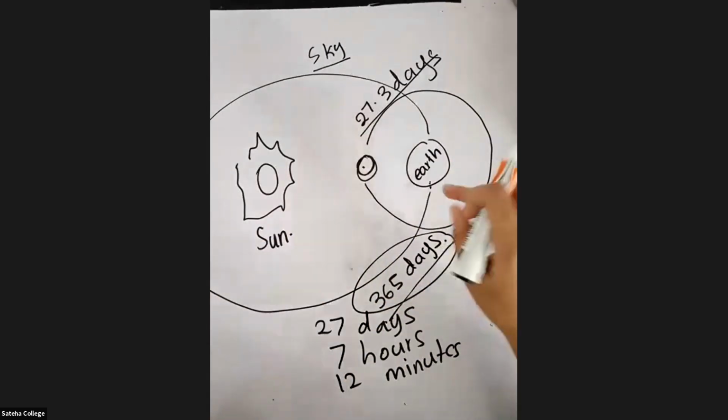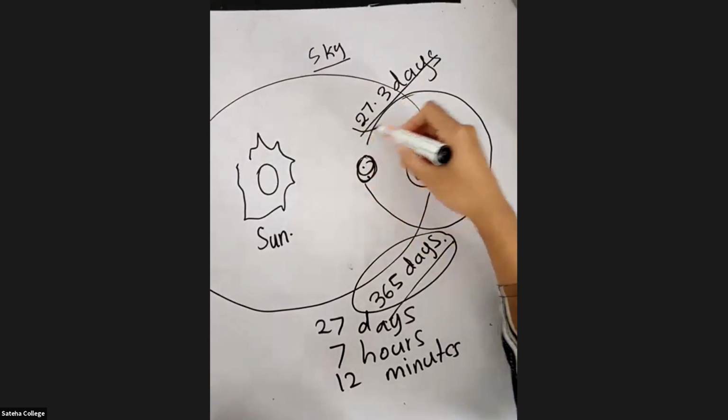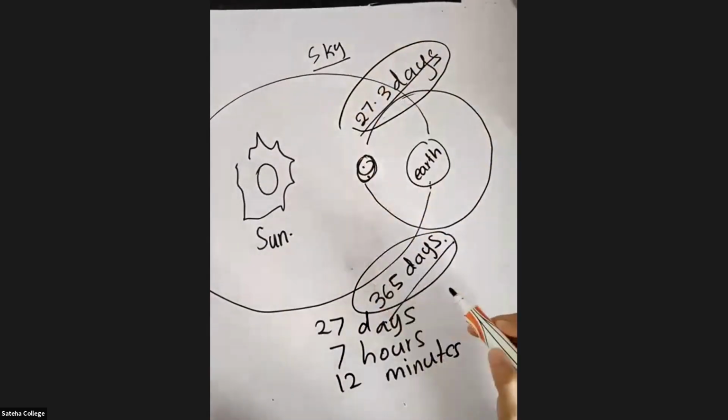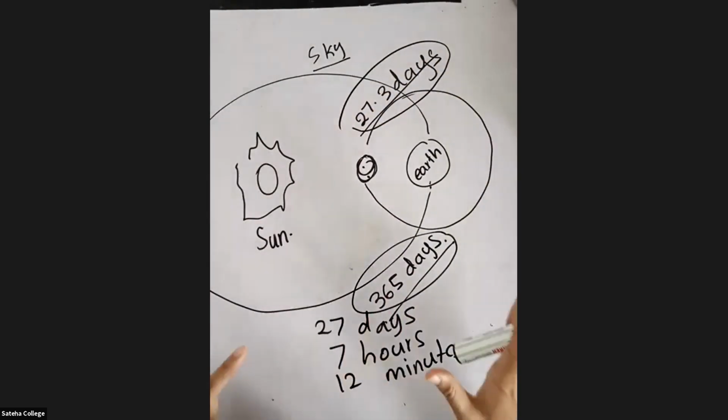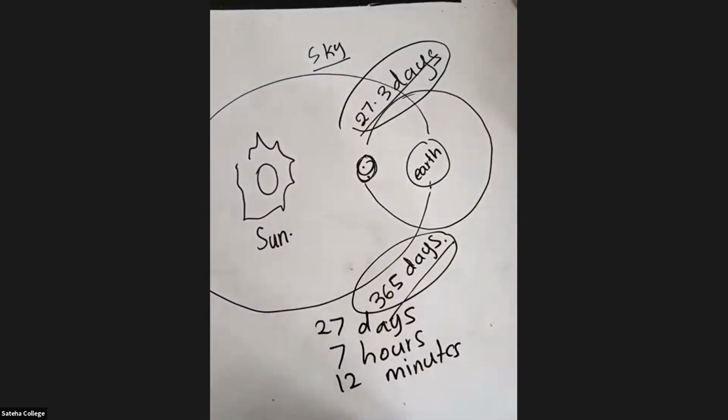And the moon rotates around the earth, and it takes 27.3 days to do so. Is this concept clear now? Yes, this is clear.